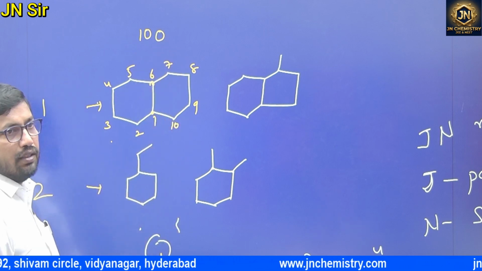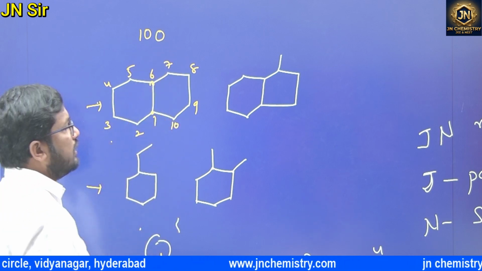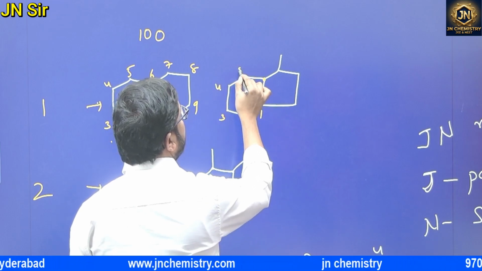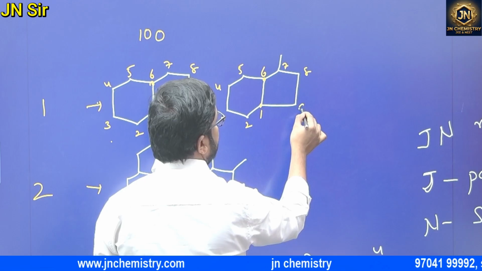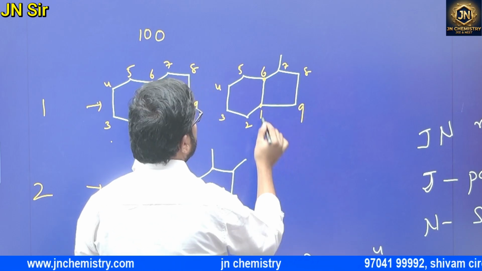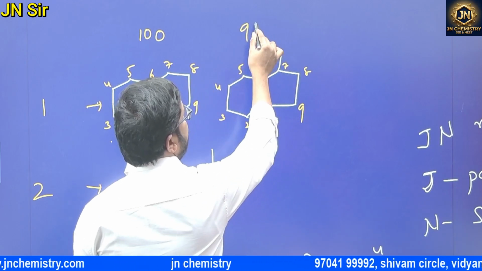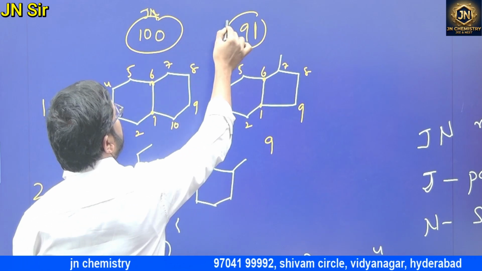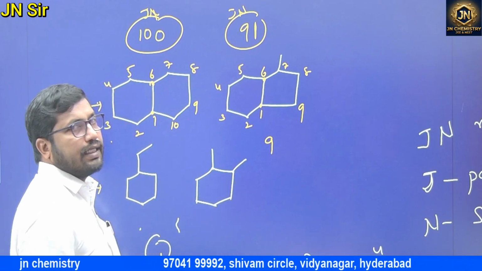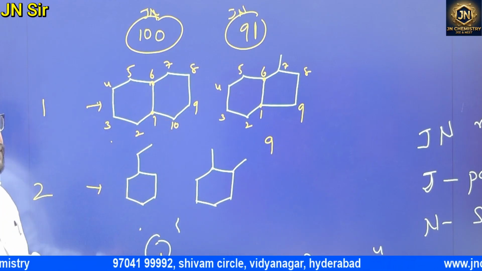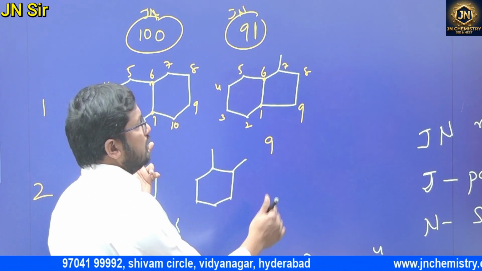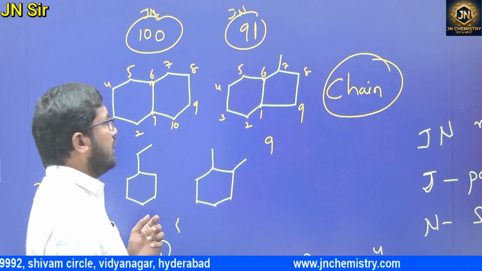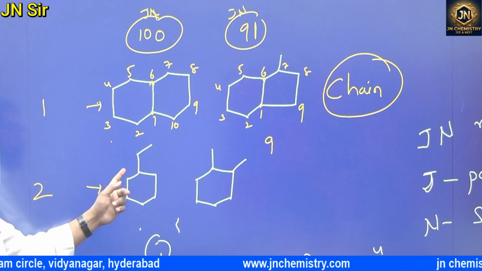In this case, 1, 2, 3, 4, 5, 6, 7, 8, 9. So 9 is the J number and one substituent: 91. This is 100, this is 91. Both are different, so both are chain isomers. Clear everyone? In this case, it is very confusing.